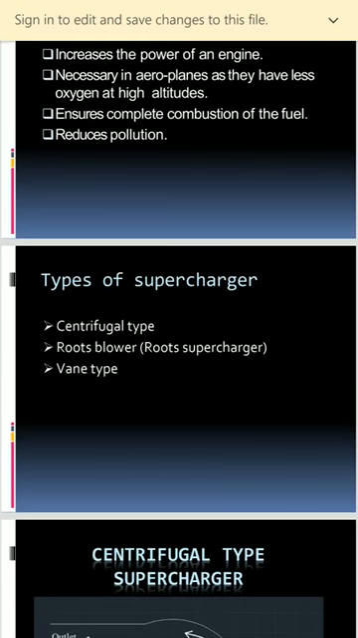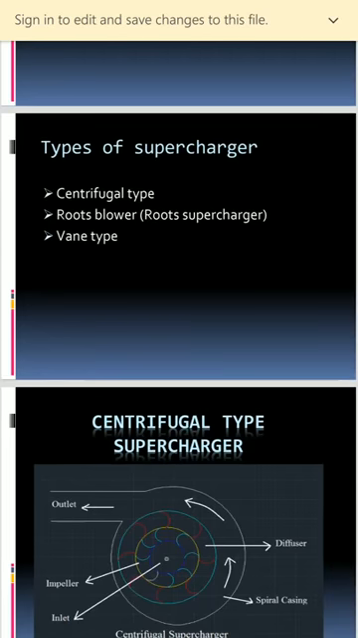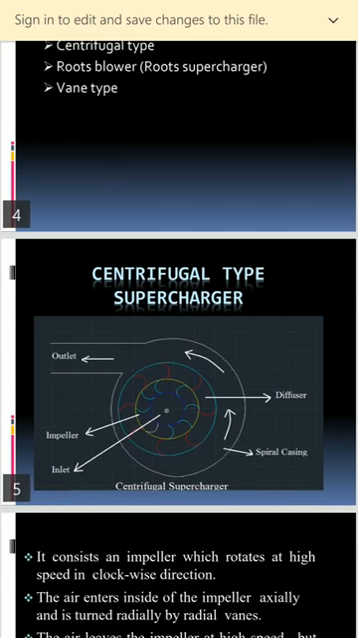How do we increase the pressure of the air, that is, how do we get compressed air? Generally there are three types: centrifugal type, Roots blower or Roots supercharger, and the last one is vane type. We'll discuss them one by one.